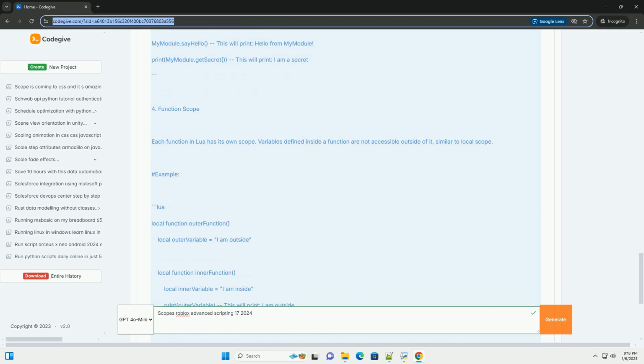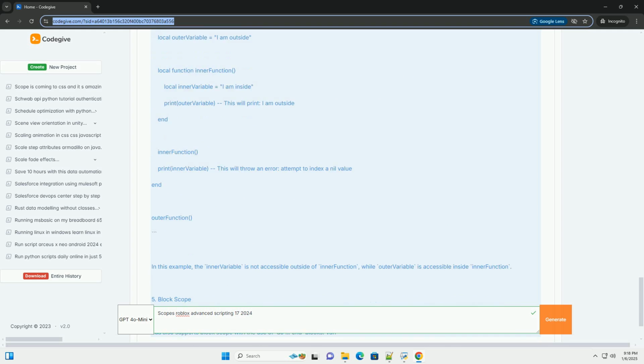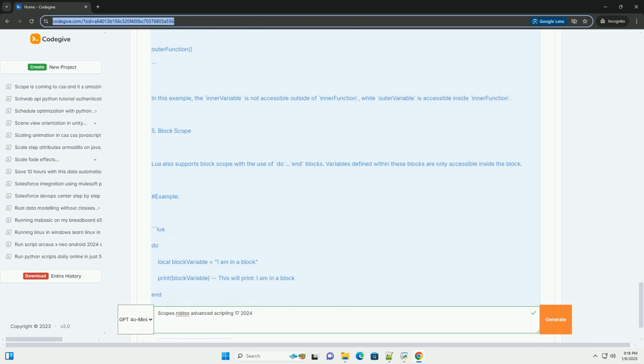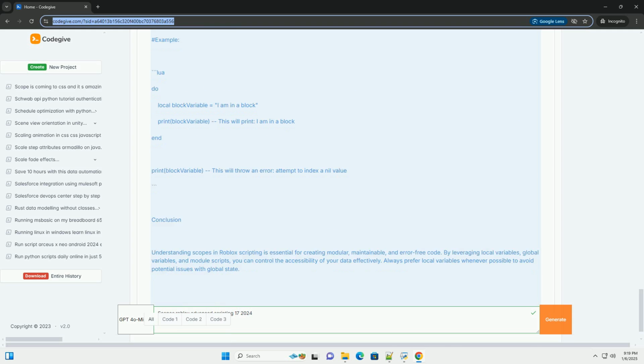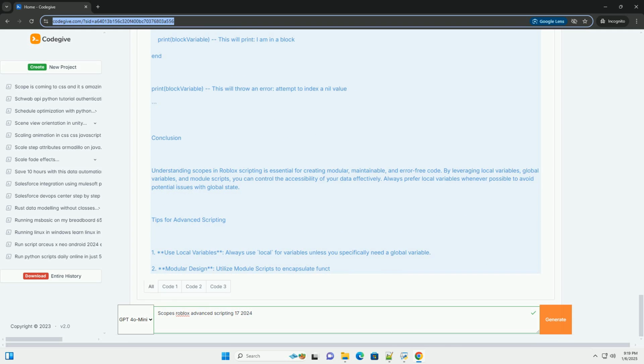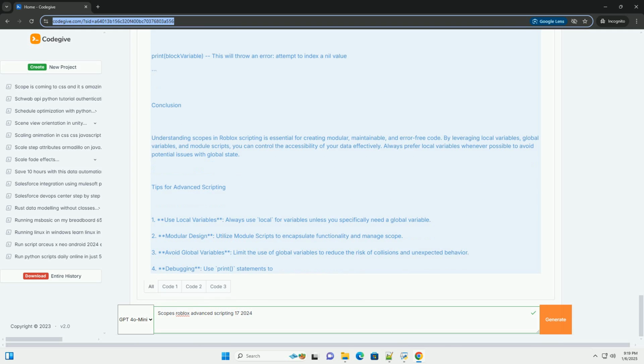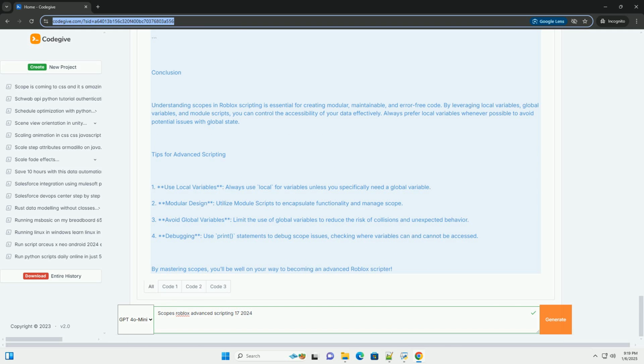This tutorial will cover the various types of scopes in Roblox Lua, including local scope, global scope, and how to work with module scripts. 1. Local scope. Local variables are accessible only within the block of code where they are defined. This is useful for avoiding variable name collisions and managing memory effectively. Example. In this example, the local variable is only accessible within localScopeExample, and cannot be accessed outside of it.